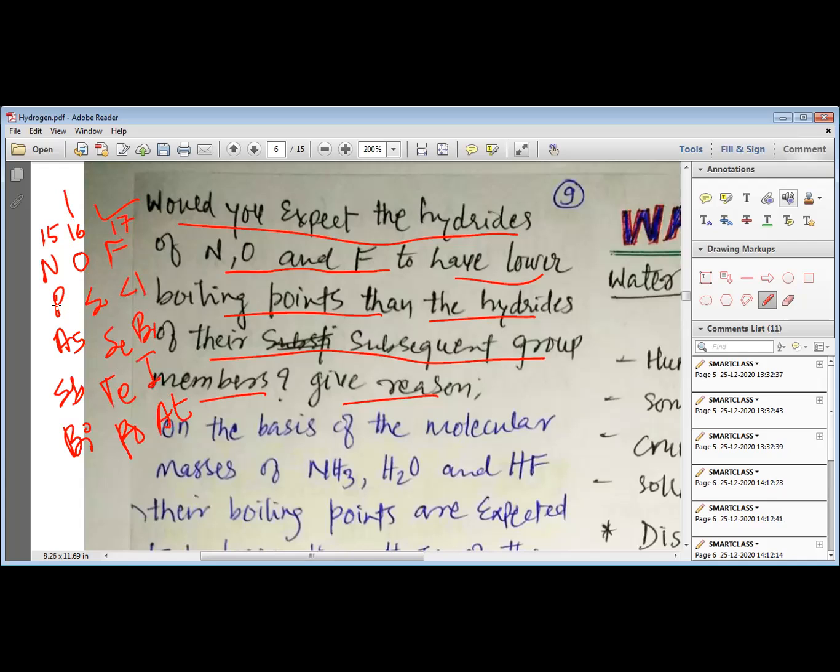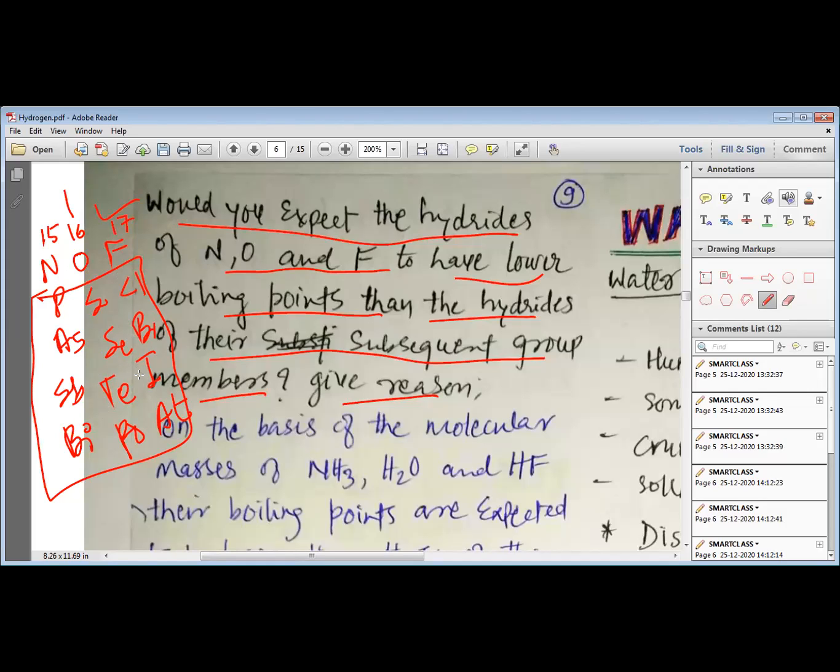These are the elements. Now these are called the subsequent elements. In the question, what they have asked is their subsequent group members. So these are the subsequent group members. Now we know that hydrogen bond is possible only with these three elements, which are the most electronegative elements, and they are nitrogen, oxygen and fluorine. So the other elements will not make hydrogen bonding.